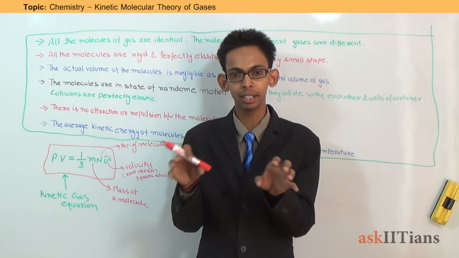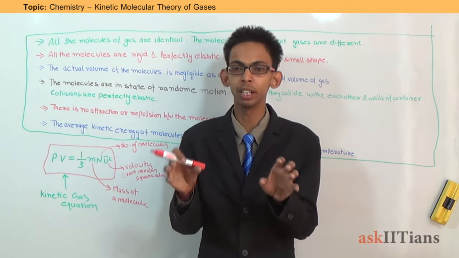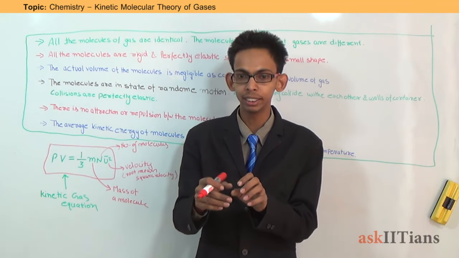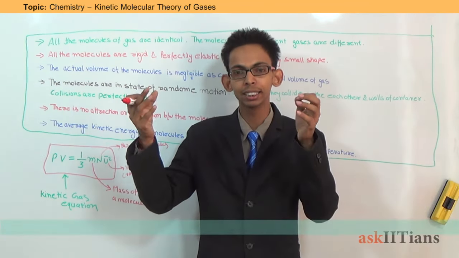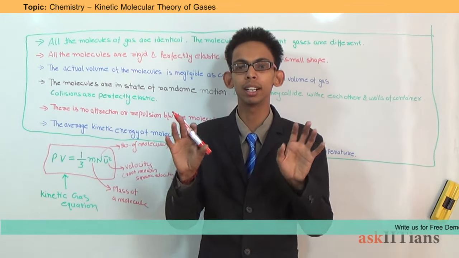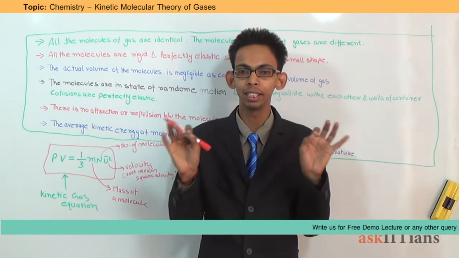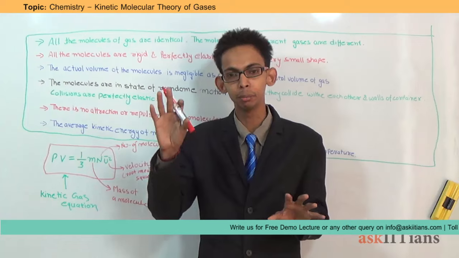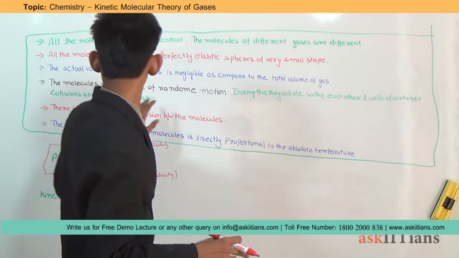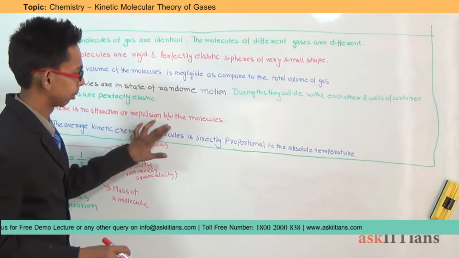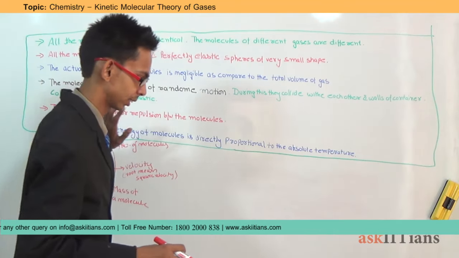This intermolecular attraction is reduced in the case of liquids, but in the case of gas, there is no intermolecular attraction between the particles or molecules of gas. They move independently of each other. There is no attraction or repulsion between the molecules of gas.